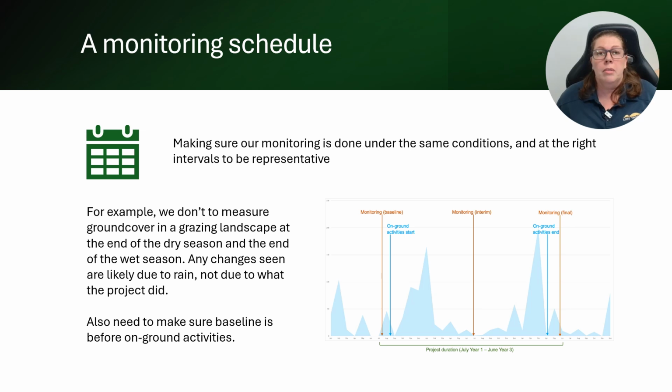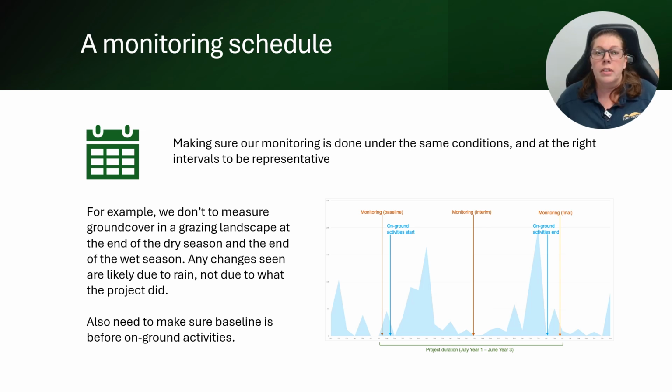The last of our elements for representativeness is a monitoring schedule. So as we know, monitoring isn't just spatial, it takes place over time, and the duration is usually dictated by the length of the project. So when we're planning out our project and our monitoring, we need to be mindful of when we're going to monitor. And we need to make sure that our monitoring is done at the right time so we're able to make valid comparisons. So if, for example, we measured ground cover in a grazing area at the end of the dry season and then at the end of the wet season, this would not be a valid comparison because we're not comparing like with like.